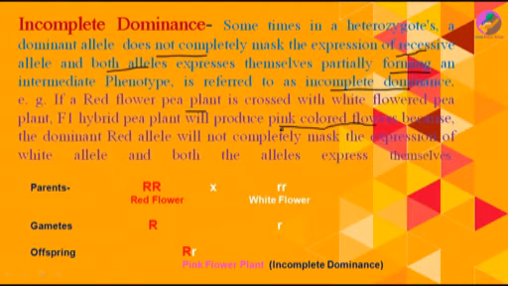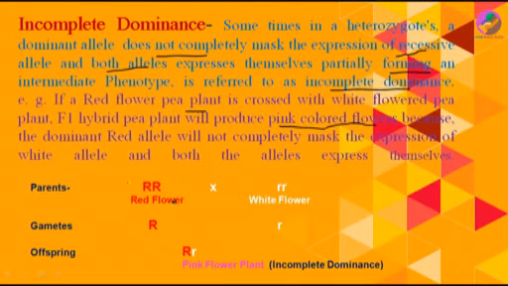It is neither white nor red. It is an intermediate phenotype, pink color flowers, because the dominant red allele does not completely mask the expression of the white allele, and both alleles get expressed partially. So this particular concept is called incomplete dominance.